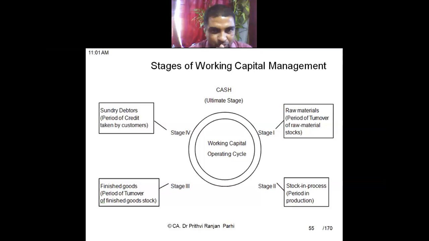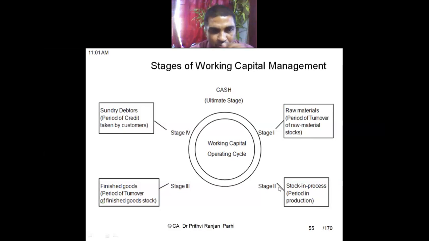Now, working capital cycle we have seen earlier. This cycle involves 4 stages. Cash is the ultimate stage. Cash is the highest liquid form of current asset. Stage one is that cash is converted into raw material. This is the period of turnover of raw material stock. Then raw material stock is to be converted into stock in process or work in progress stage. That is sometime required.